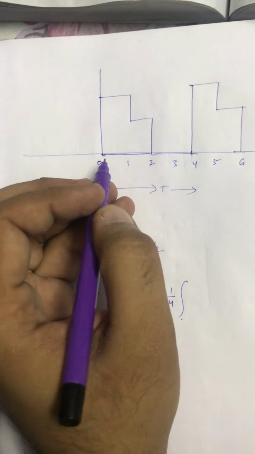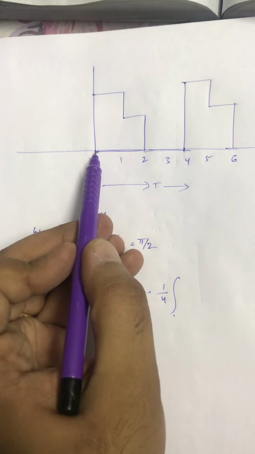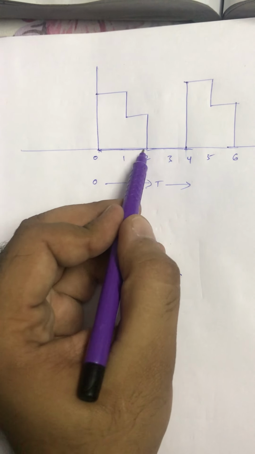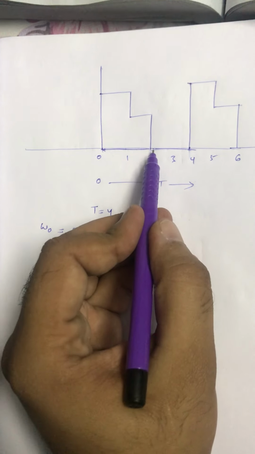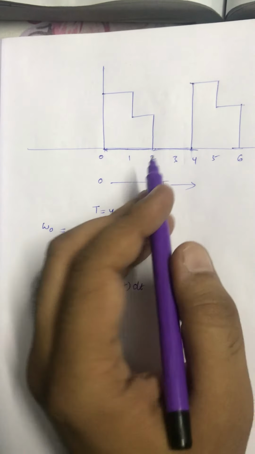So for this integral, the total time period is T equal to 4, and you can split this integral from 0 to 1 and 1 to 2. Because from 2 to 4 it is obviously 0, you are not having any magnitude.